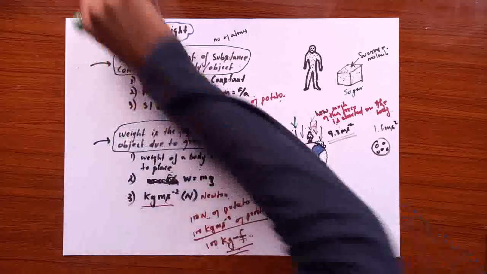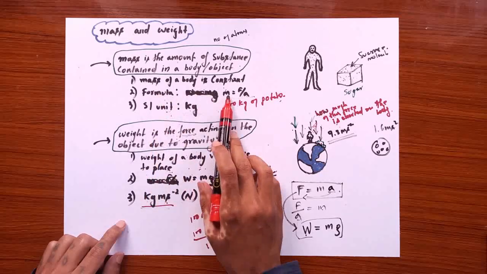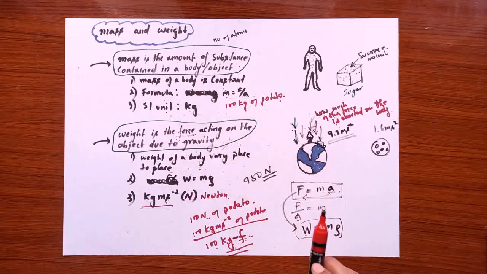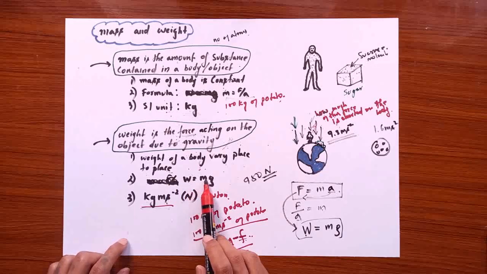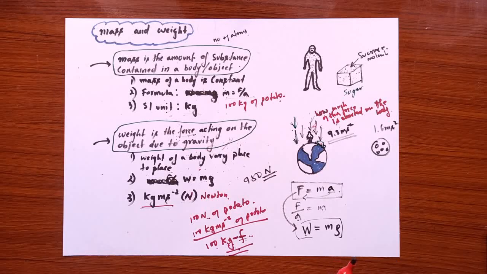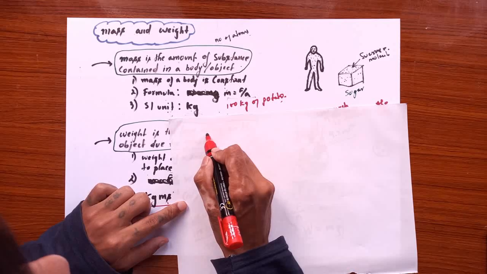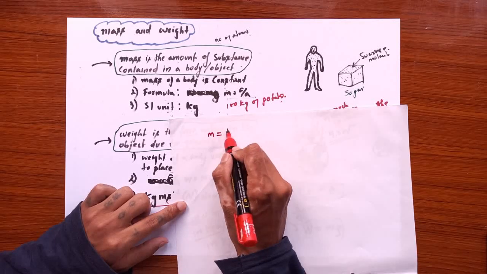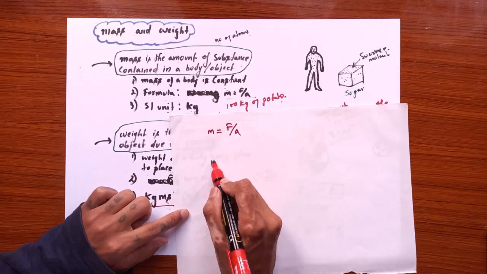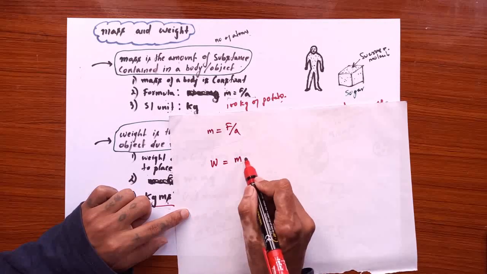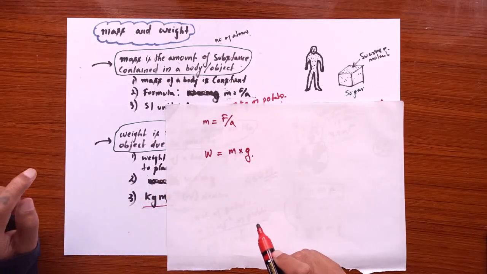Alright, so now let's take a look at the formula of the mass and the weight. The formula for mass is force over acceleration, and the formula for weight is mass times the acceleration due to gravity. So I'll explain these two terms. Let me just write them down clearly. Mass is equal to force by acceleration, and weight is mass times acceleration due to gravity.